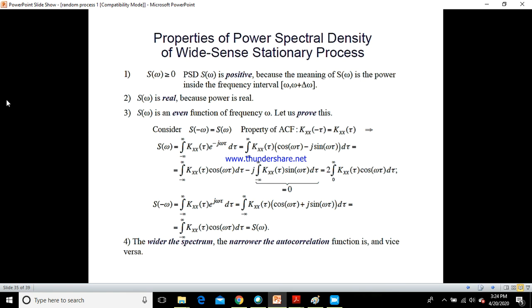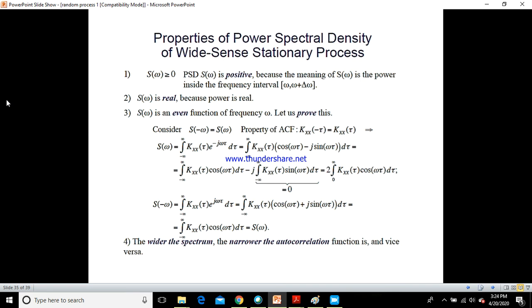Let us prove that. When I want to prove an even function, I should show that S of minus omega is equal to S of omega. We know that the autocorrelation function Kxx of minus tau would be equal to Kxx of tau. I think we have seen earlier that Rxy of tau would be equal to Ryx of minus tau. That is what we are recalling here.